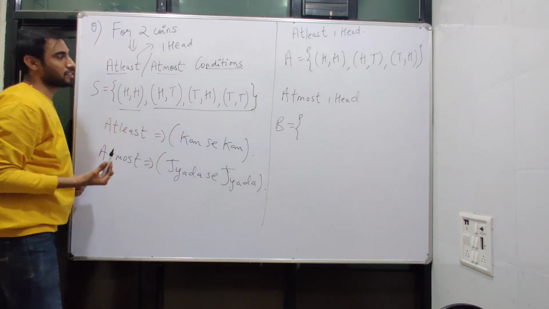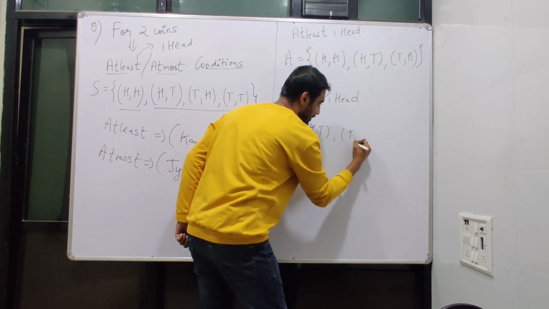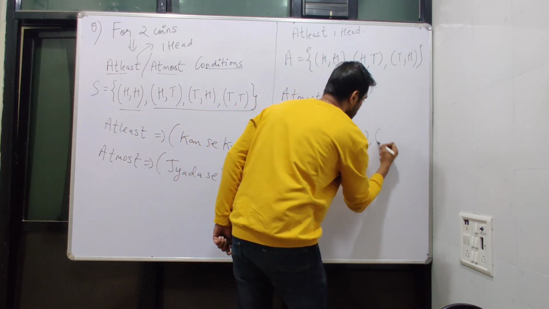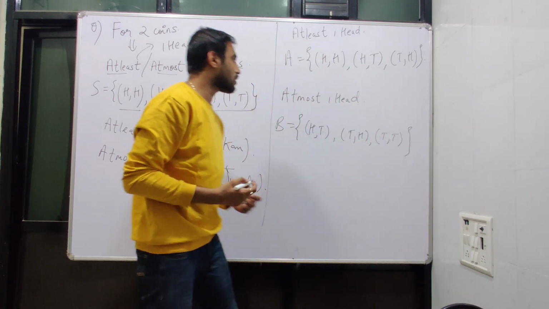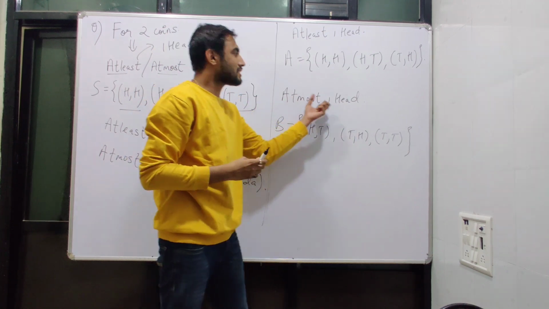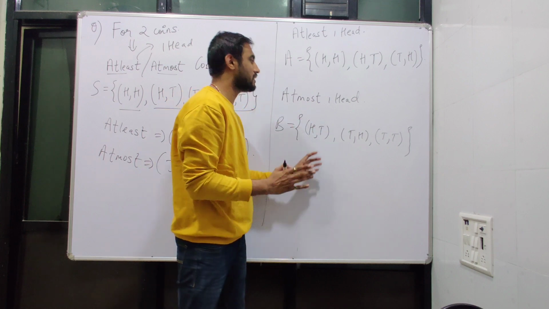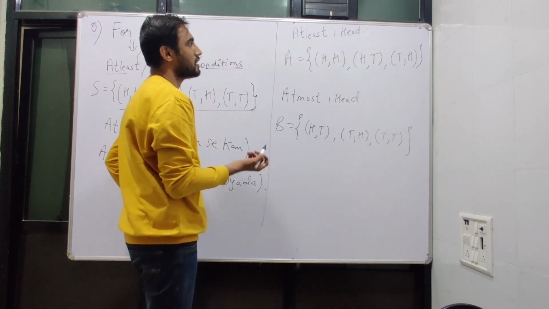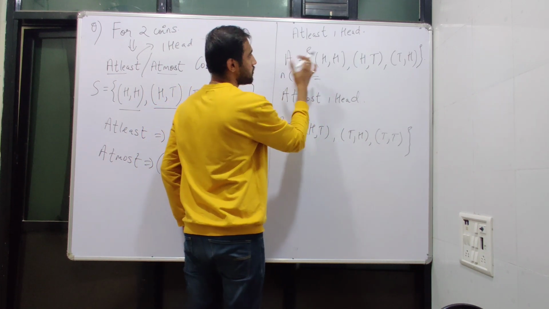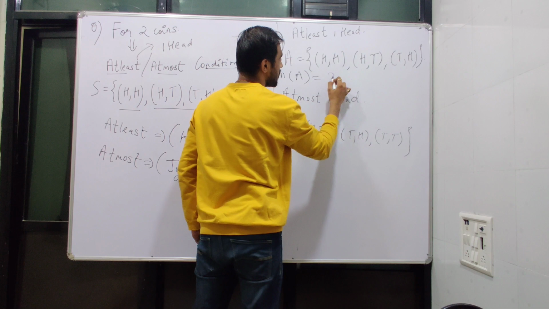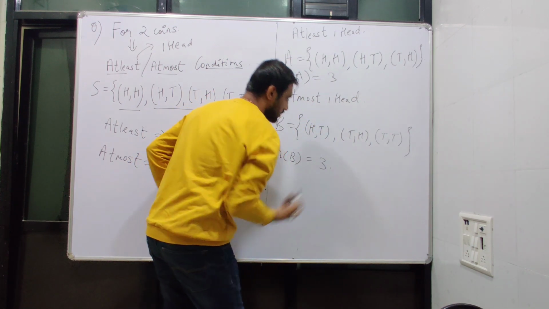So hence we are left with our answers: head and tail, tail and head, and tail and tail. To include tail and tail, because at the most, as in ज्यादा से ज्यादा एक head, at the max one head, but if there is no head available, it is fine with us. Therefore the condition tail and tail is included. Again we'll finish it by writing number of elements. So 1, 2 and 3, and again here number of elements 1, 2 and 3. Okay.